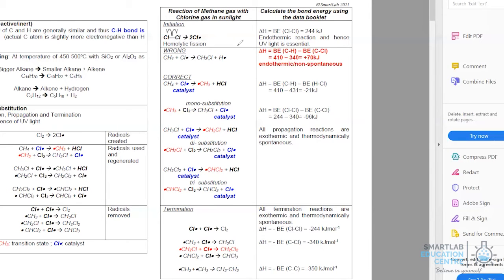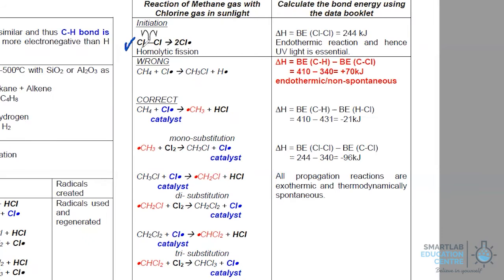Okay, now let's take a look at the enthalpy of each of these reactions that takes place in free radical substitution. The first one that we look at is your initiation step. In the initiation step, you need to break the Cl to Cl bond. So obviously it's endothermic, which also explains why the UV light is essential. And bear in mind, as I said earlier, in the exam, if asked what the reagent required is, we should state that it's Cl2 gas. If you say it's Cl2 aq, then that will not be correct.